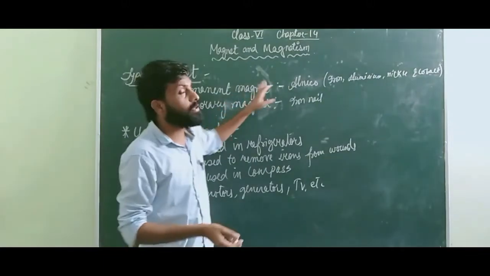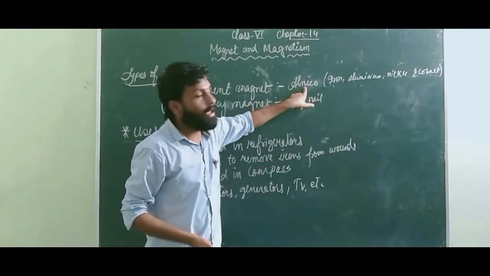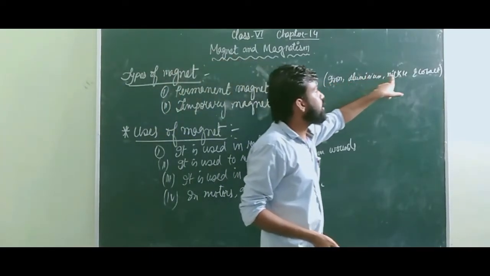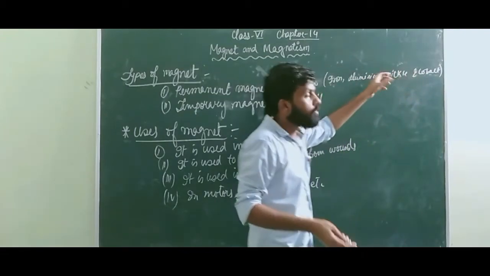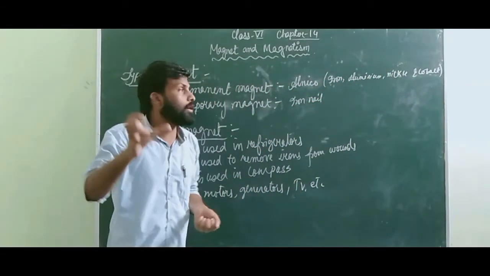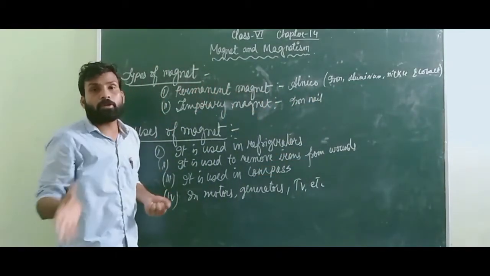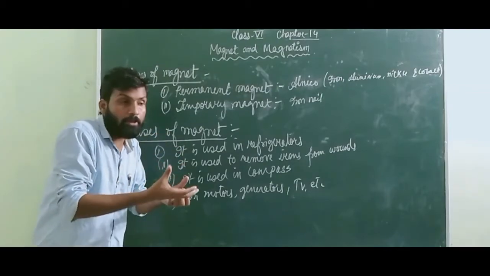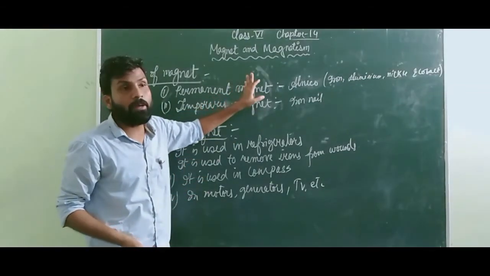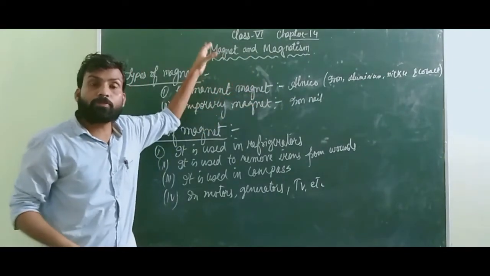Like we are taking an example of a permanent magnet, the name is Alnico. This Alnico is made up of iron, aluminum, nickel and cobalt. These four elements together form a substance known as Alnico, which is considered to be a permanent magnet. Permanent magnet means, suppose we have this magnet, if you keep it for a long period of time, it will not lose its magnetic property. Its magnetic property is going to be intact for a long period of time.